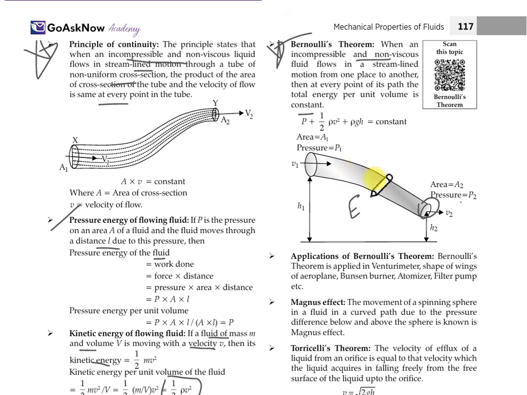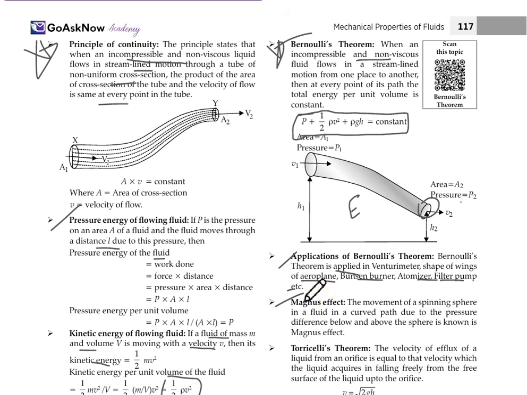So this is what Bernoulli's theorem means: total energy will be constant. Now, applications of Bernoulli's theorem. Bernoulli's theorem is applied in the venturi meter, the shape of wings of an aeroplane, Bunsen burner, atomizer, filter pump, etc. Here in these places, Bernoulli's theorem is generally used.